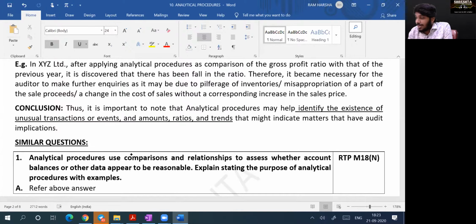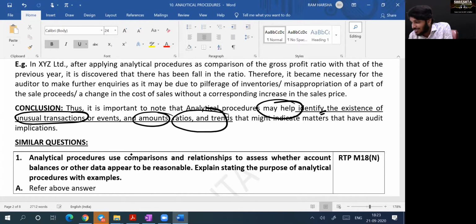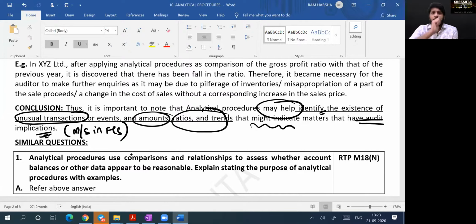It will help the auditor identify unusual transactions, unusual amounts, unusual trends that might indicate matters that have audit implications, means that matters will have misstatements in financial statements. Yes or no? Yes, sir. Why are you doing it? What is the purpose of analytical? Only if I do analytical, I will identify unusual things. Only then I will identify unusual amounts. Only then I will identify ratios and trends that are unusual.